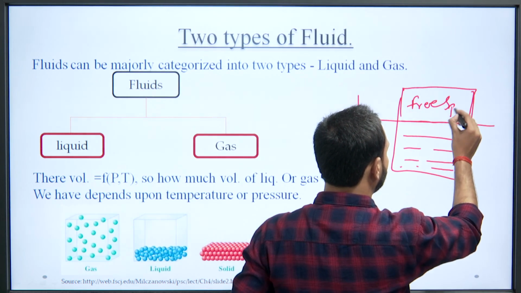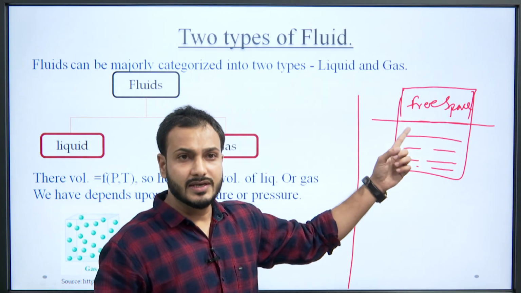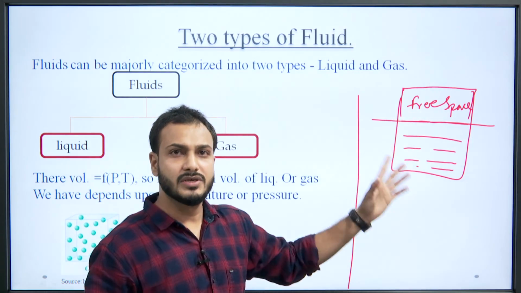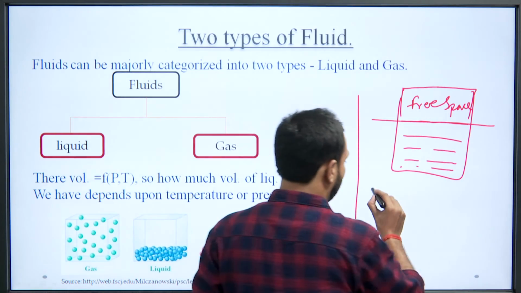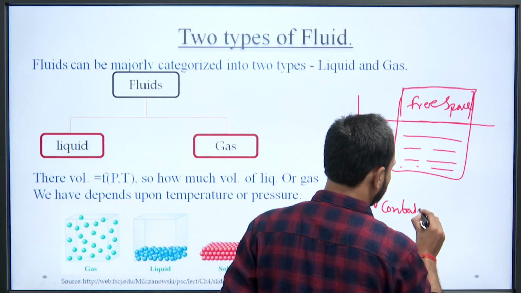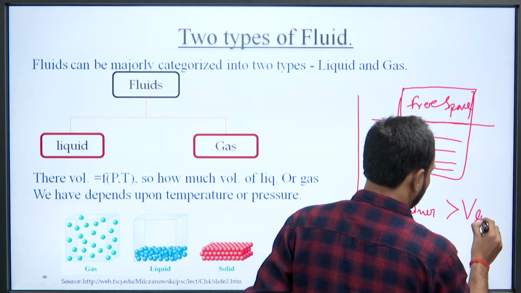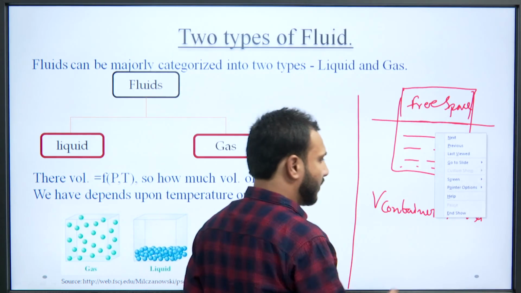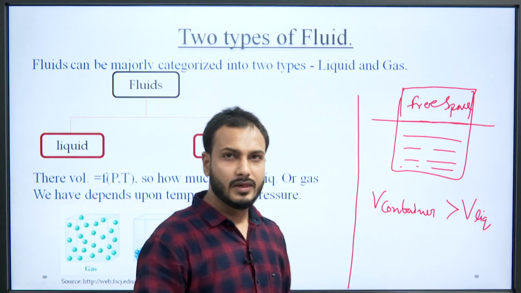This is the liquid. What we can observe from here is that the volume of container is greater than the volume of liquid.